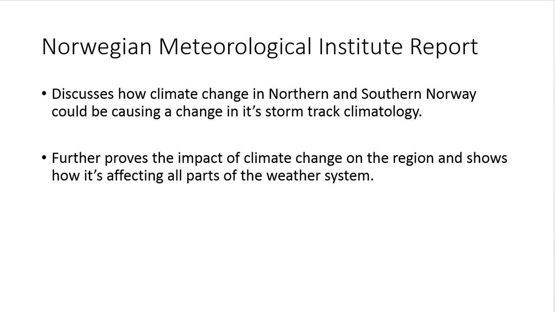We also found from this Norwegian Meteorological Institute report that this climate change in northern and southern Norway could be causing a change in its storm track climatology, which further proves the impact of climate change on the region and shows how it's affecting all parts of the weather system.